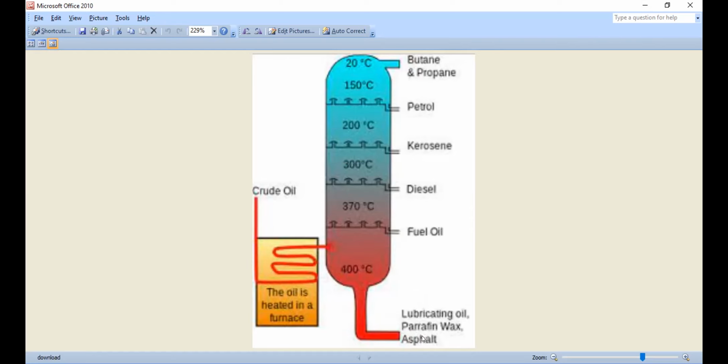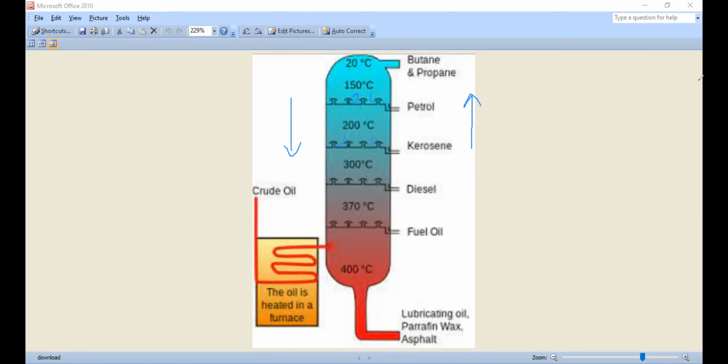Definitely, the liquid will fall down, right? As we know, liquid will fall down and vapor will rise in the chamber, because as you all know, vapors are in the gaseous phase. So they will go upside and liquid will fall down. They pass through a series of perforated trays. These are the perforated trays, as you can see. From here, all the vapors will pass out.